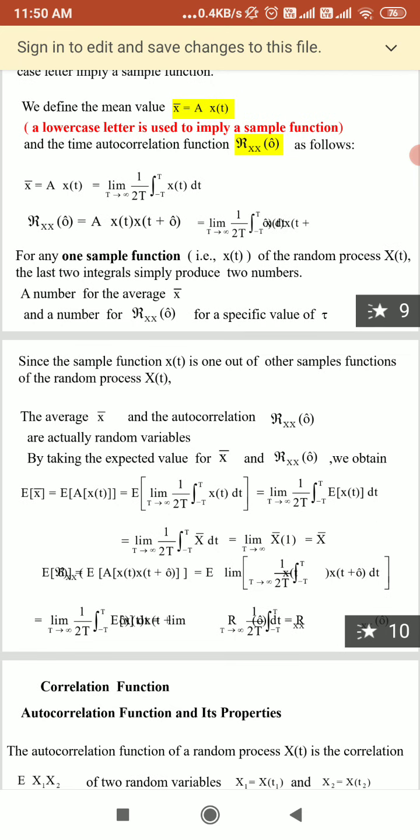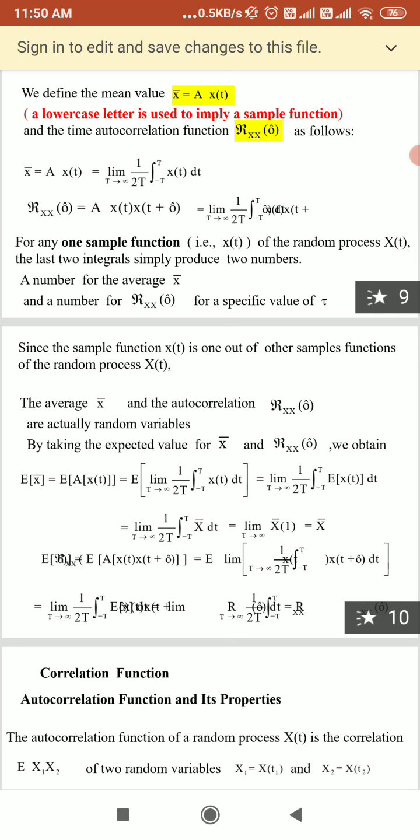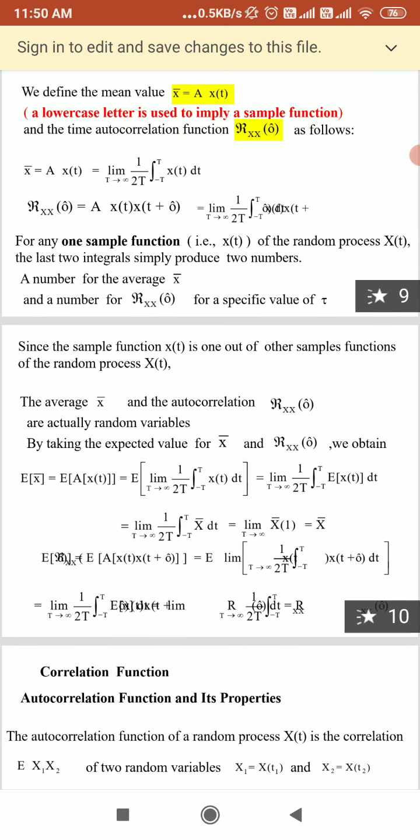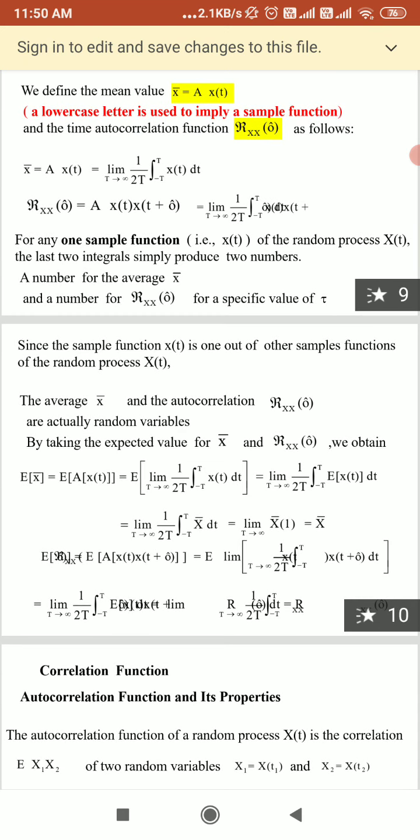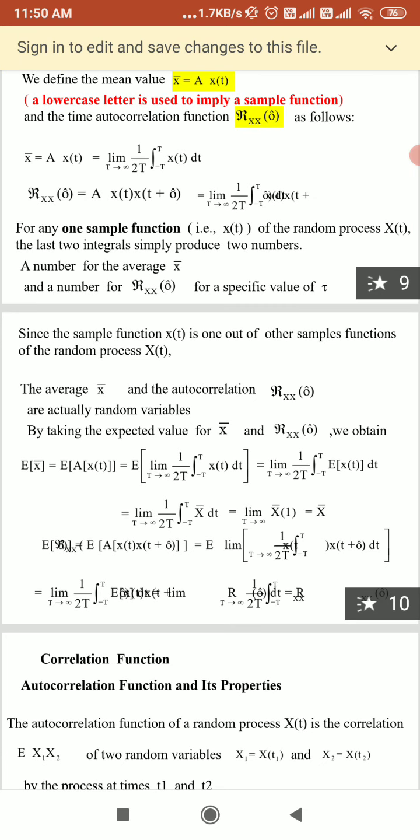So here we have seen the ergodic process. We must test all possible higher order statistics of the process to determine whether the process is ergodic or not, but that is a very difficult task. In practice, we find many stationary processes ergodic up to second order averages.